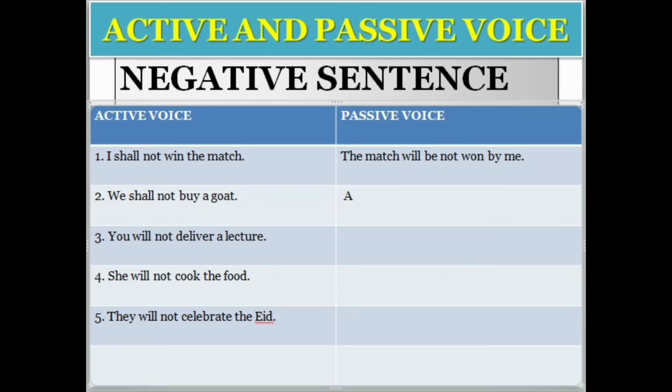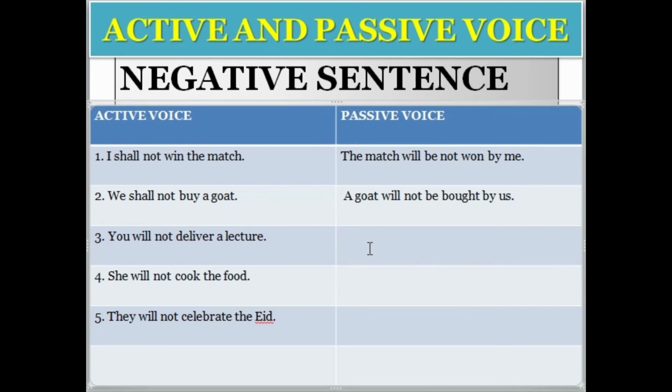So this object will come first. A goat will not be, or a goat will be not. Both are right, so you should not be confused whether it is "will be not" or "will not be". A goat will not be bought by us. Is it clear now? So the next, the third sentence: you will not deliver a lecture.